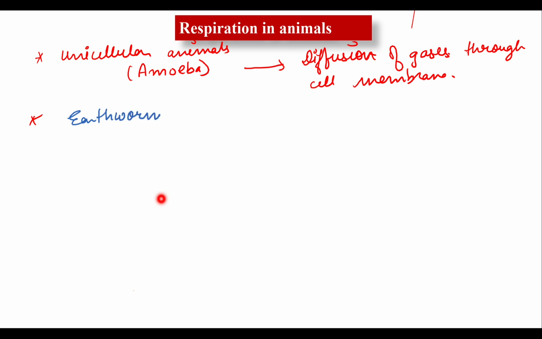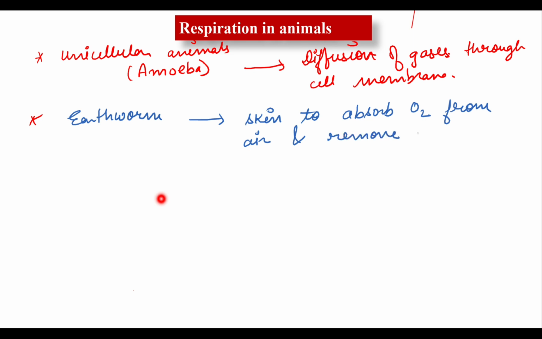Earthworm. What happens in earthworm? There are some animals having a specific organ for respiration, such as the earthworm, which lives in the soil. They use their skin to absorb oxygen from air. Actually their skin is so moist, that's why. And with the help of their skin they remove carbon dioxide into the atmosphere. So the respiratory organ in earthworm is skin, while in amoeba respiration occurs by the process of diffusion.